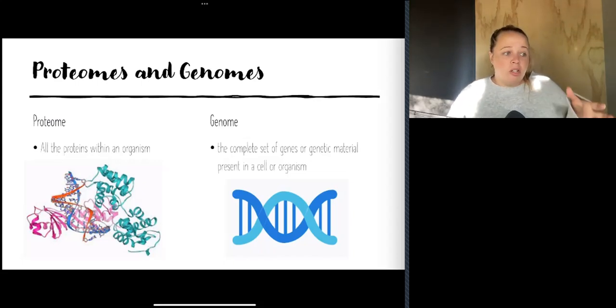So in the human, for example, we've probably got almost 1 million, definitely over 200,000. We're not even sure how many proteins are in our bodies, but definitely there's a whole heap of different proteins. So we've got heaps and heaps of different proteins. And then we've also got this other word here called a genome. So a genome is the complete set of genes or genetic material that's present in a cell or an organism. And this tends to be a little bit smaller.